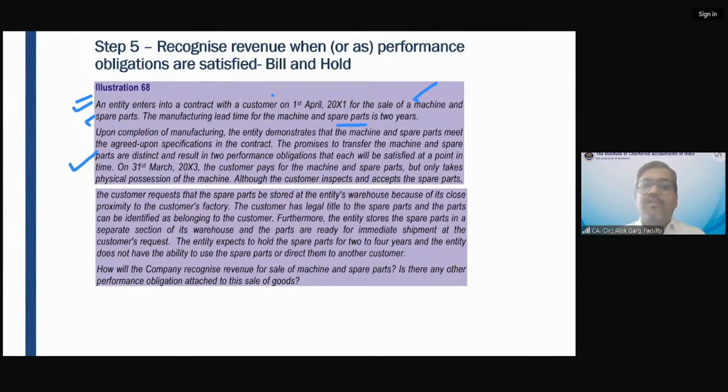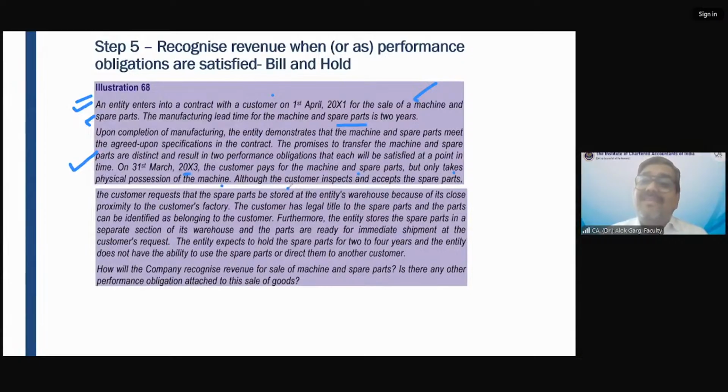On 31st March 20x3, the customer pays for the machine and spare parts, but only takes physical possession of the machine, because the spare parts will be required later. Although the customer inspects and accepts the spare parts, the customer requests that the spare parts be stored at the entity's warehouse because of its close proximity to the customer's factory.